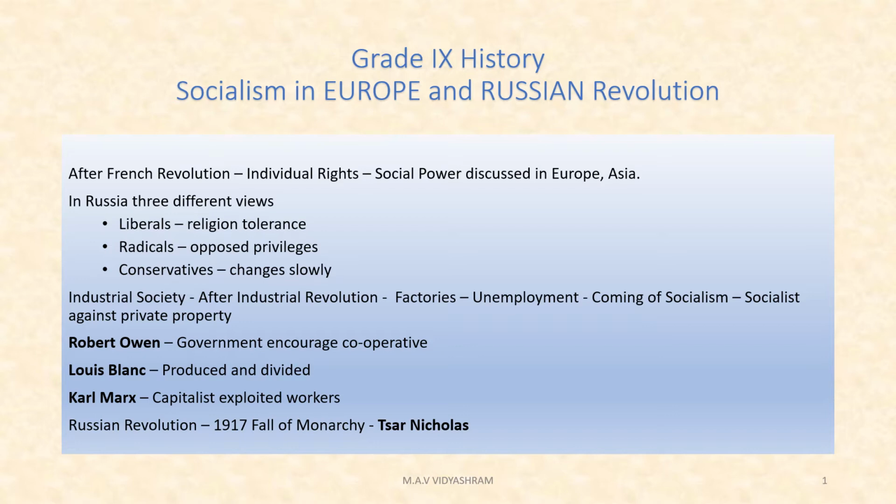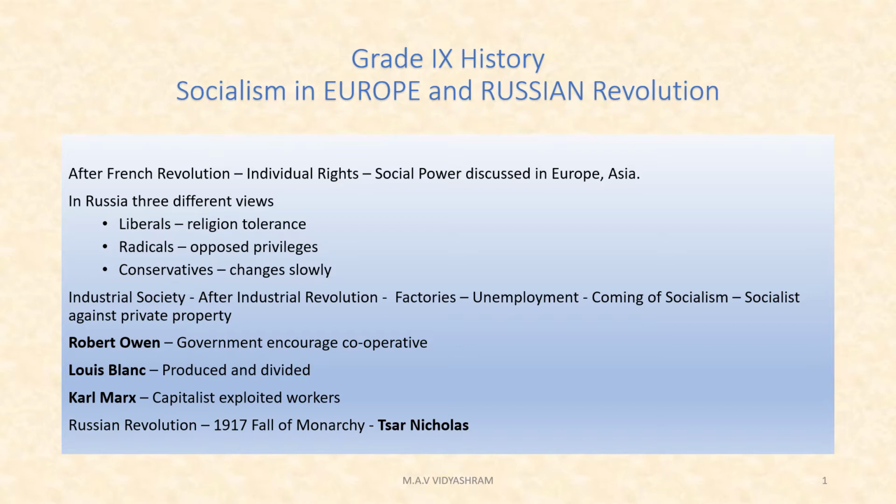The aristocracy and the church controlled the economic and the social power in France before the 18th century. Okay. After the French Revolution, what happened? In many parts of the world, Europe and Asia, new ideas and individual rights were discussed. So, in India also Raja Ram Mohan Roy and others talked revolutionary ideas.